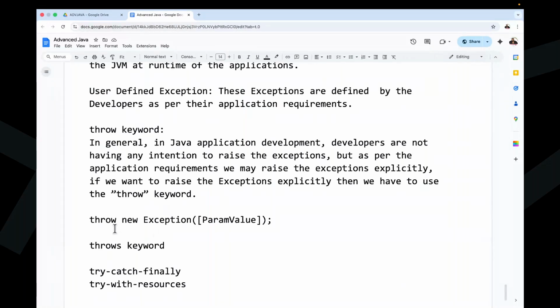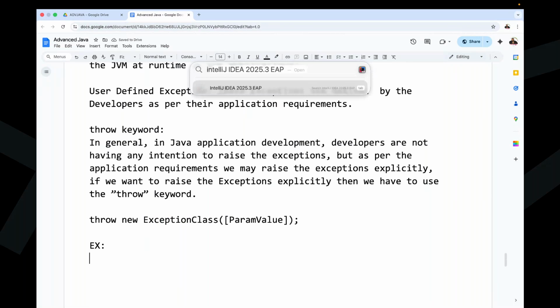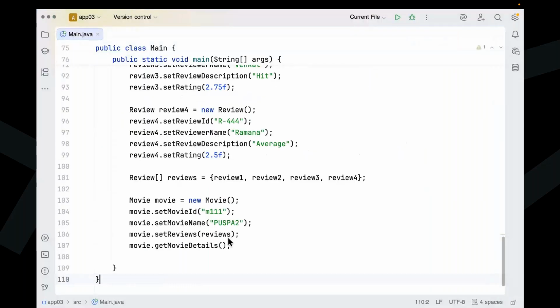Now observe carefully. Throw new exception class. Every exception is a class in Java. Please remember it. Exception class, param value. Right. Now one simple example I'm going to take, by that we are able to get much clarity. All of you understand it.